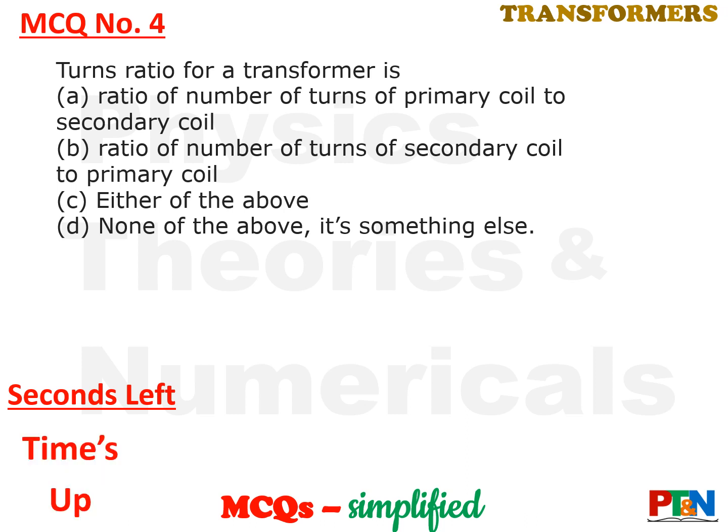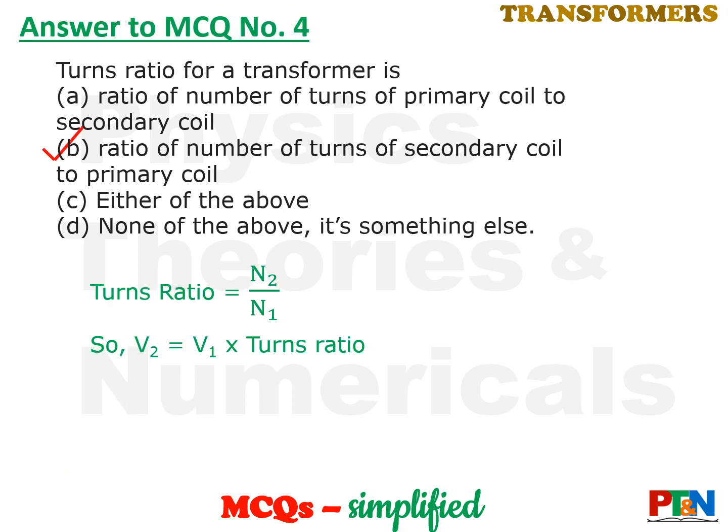Time's up. Let's see the answer. The answer is option B. It is the ratio of number of turns of secondary coil to primary coil. So turns ratio is basically N2 by N1. So remember, V2, the secondary voltage, is equal to primary voltage multiplied by turns ratio.